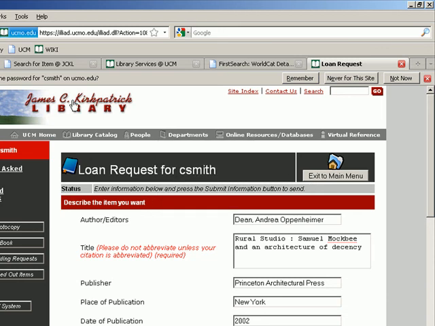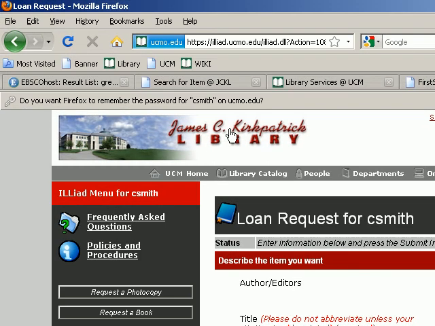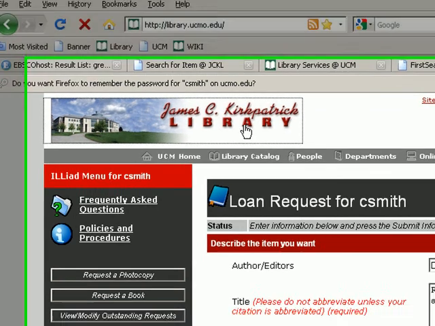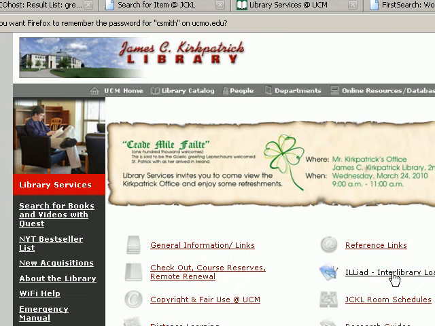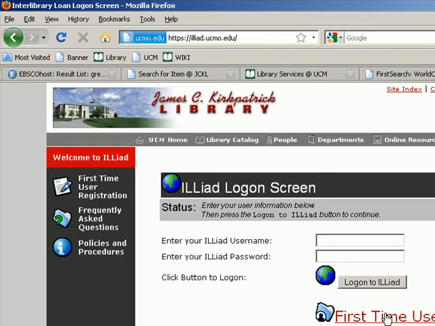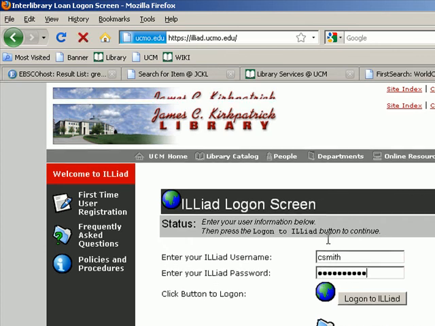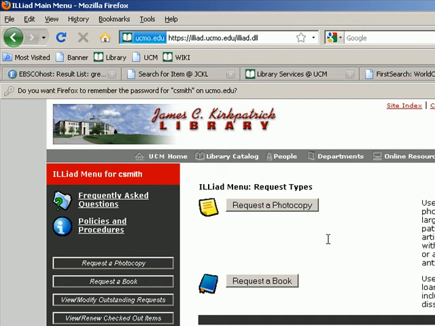Now, I also want to just point out one more thing before we close out this week. Let me go ahead and go to my ILLiad homepage. Right here. And log in. What I want to point out is, suppose you are reading a book or a journal article and it mentions another book, and you look for it in our library and you look for it in the MOBIUS system and you find that no one has it.